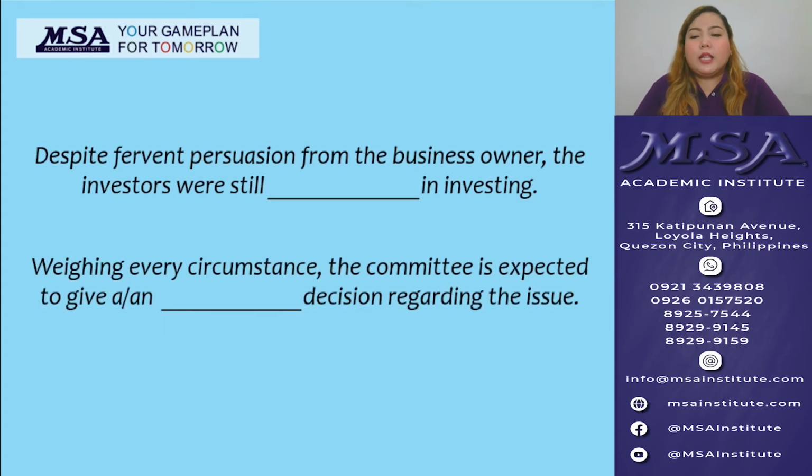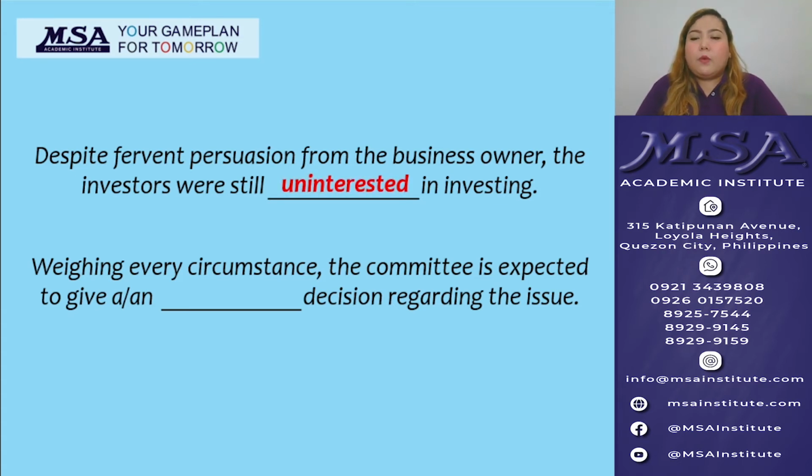On the first one, despite fervent persuasion from the business owner, the investors were still blank in investing. So we're trying to say that despite persuasion from the business owner, the investors still have no interest in investing. So the word that we should use in this sentence is the word uninterested.